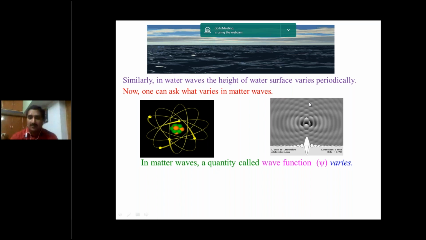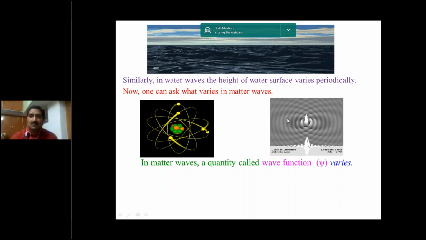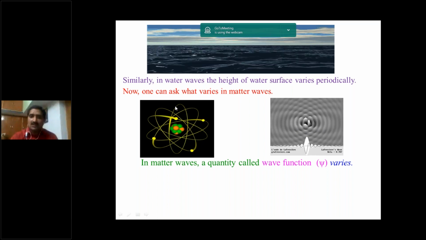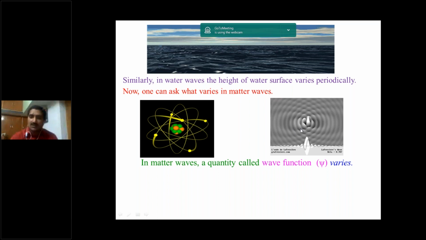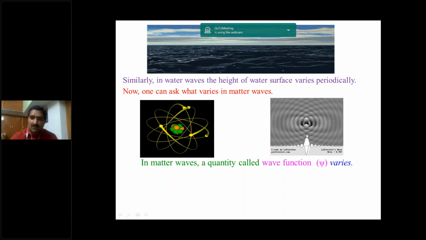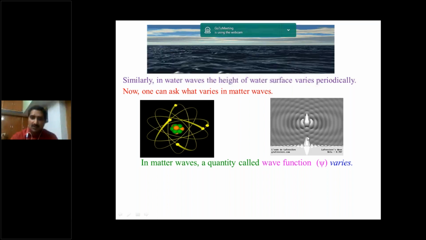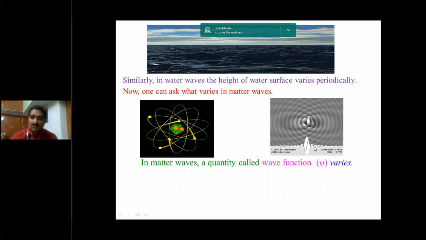From the electron microscope, we are getting this one. So this is the artificial one we draw. This is the real one, the production of matter waves with respect to the nucleus. Here the amplitude varies continuously. It is going upward and downward, upward and downward. So the amplitude varies continuously.